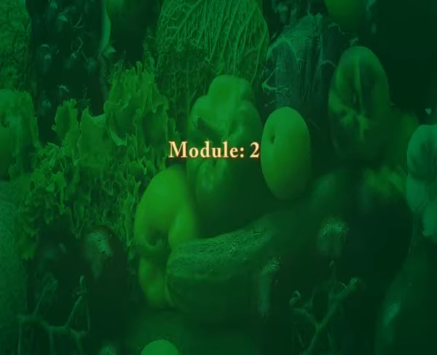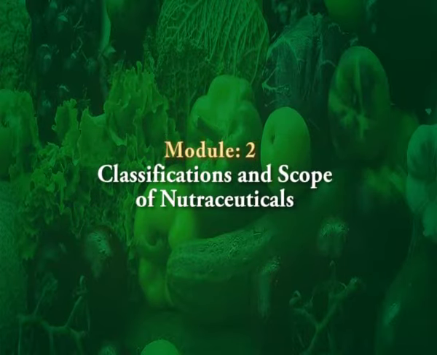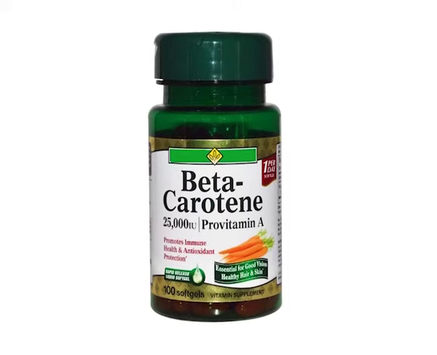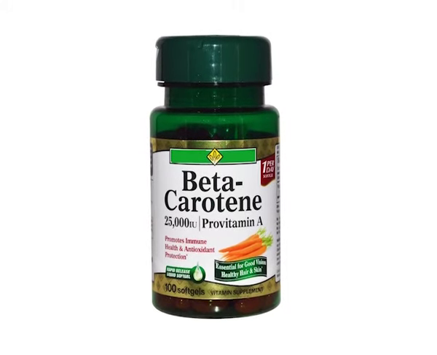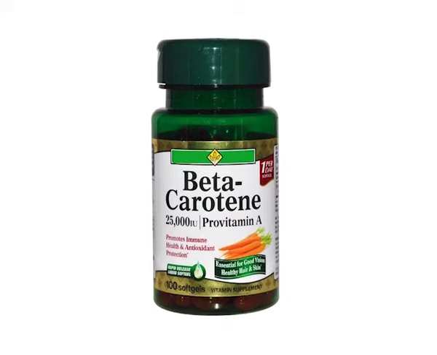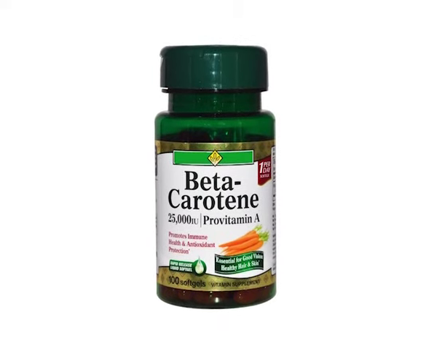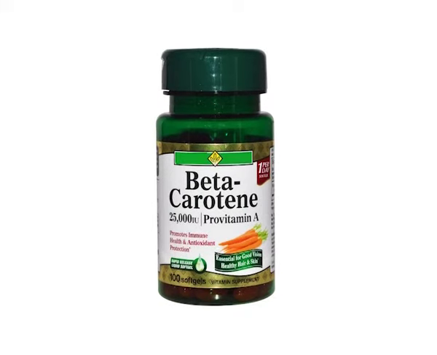Module 2. This is classification of nutraceuticals. Numerous nutraceuticals are currently available in the market. Nutraceuticals can be classified in various categories which are as follows. First one is carotenoids, isoprenoids. It includes beta-carotene. Its antioxidant action boosts activity of natural killer immune cells and gives cornea protection against UV light.